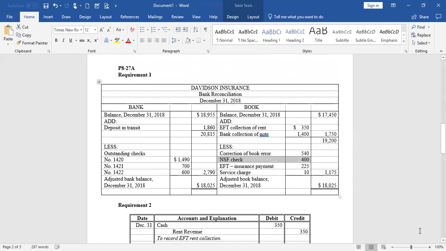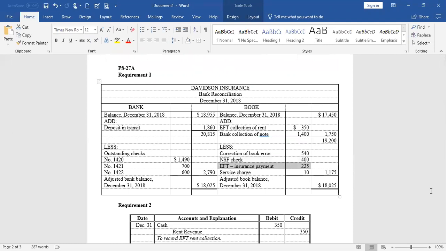So we thought it was a good deposit. It isn't, so subtract it back out. Check number 1416 for $410. That is in our checkbook at the correct amount. The EFT $225 is not in our checkbook above. Like we said, only checks are deducted out of our normal checkbook. It tells us in Part A, the EFT debit was an insurance payment. Okay, so we should have deducted $225 out of our T account cash, our checkbook, but whoops, we didn't know about it, or we forgot about it. Well, now we've identified it, we could deduct it.